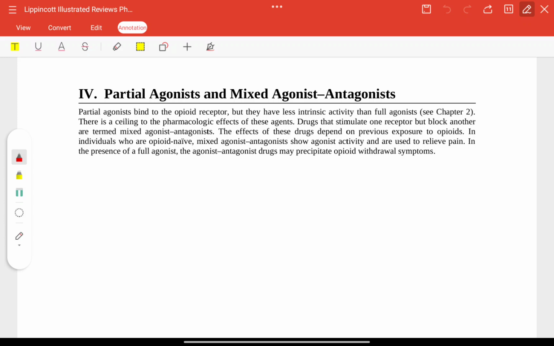Now, partial agonists and mixed agonist and antagonist. Partial agonists bind to opioid receptors, but they have less intrinsic activity than full agonists. That's why they are known as partial agonists. The effects depend on previous exposure to opioids. In individuals who are opioid naive, mixed agents show low agonist activity.